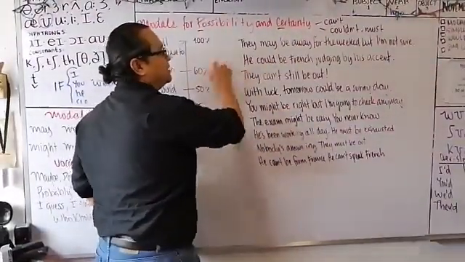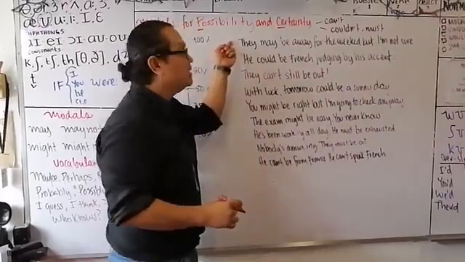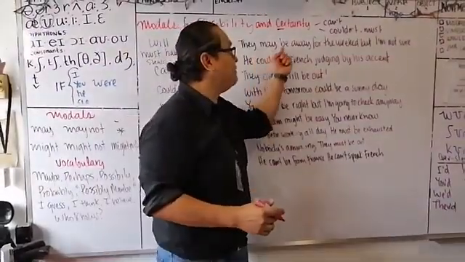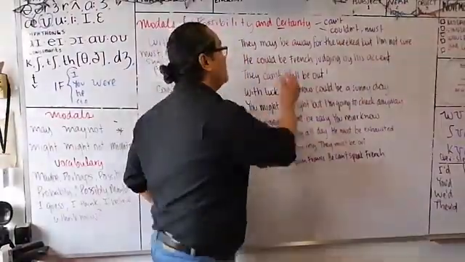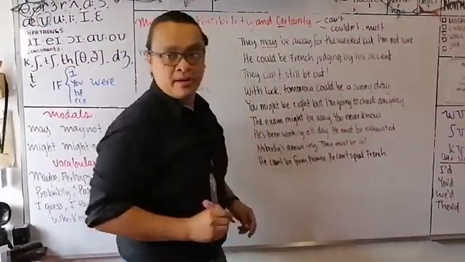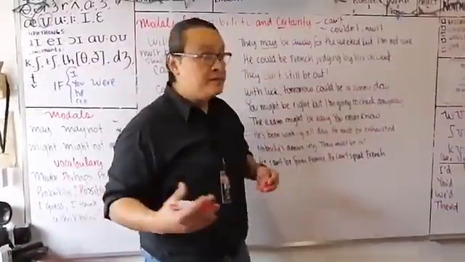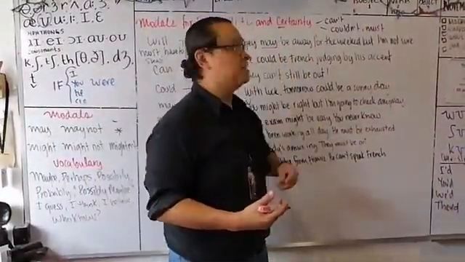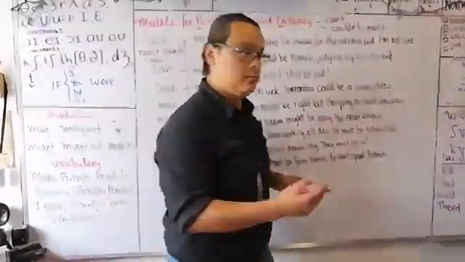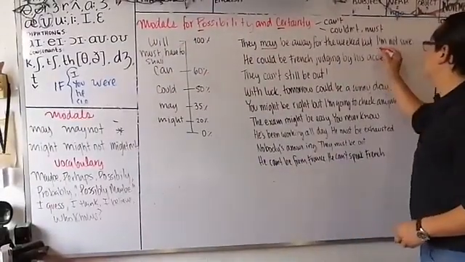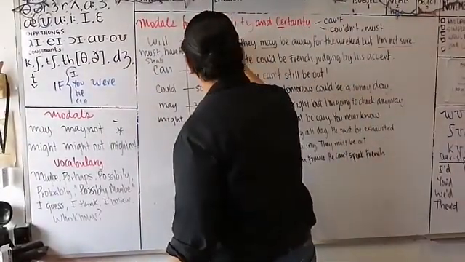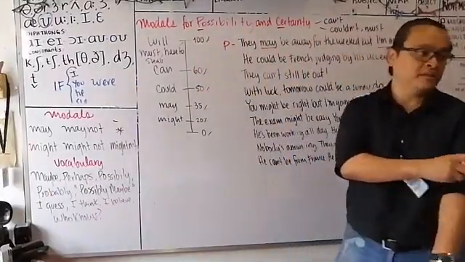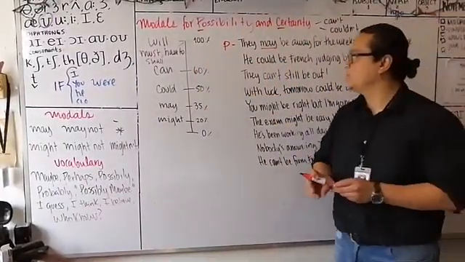So let's take a look at this example sentence. It says, they may be away for the weekend, but I'm not sure. Which is the modal verb? May. Okay. So is this expressing certainty or possibility? Possibility. Why? Because of the context: I'm not sure. So we're going to give this sentence the letter P for possibility. Good. Let's move on.